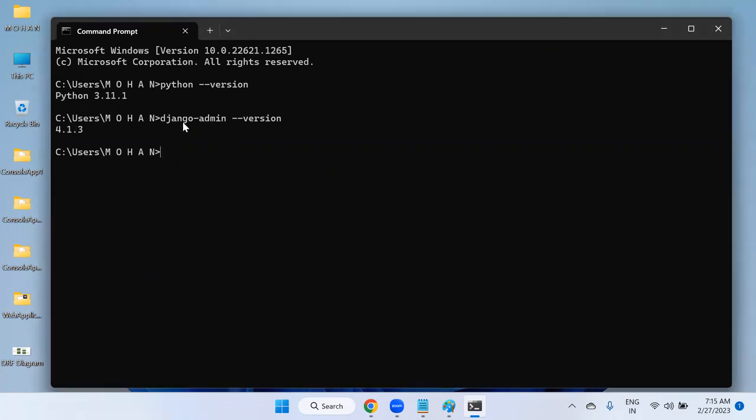Right now I'm showing what "django-admin --version" gives. The version already on my computer, from when I started the last Django batch, is 4.1.3. But for this batch, I'm going to install the latest stable version. And to install Django, Python should already be installed on your computer. Without Python, we cannot go for Django, as I said.